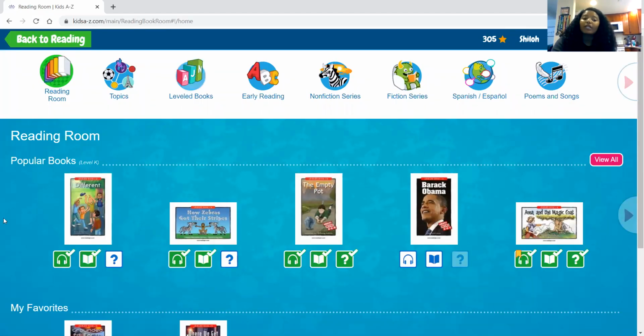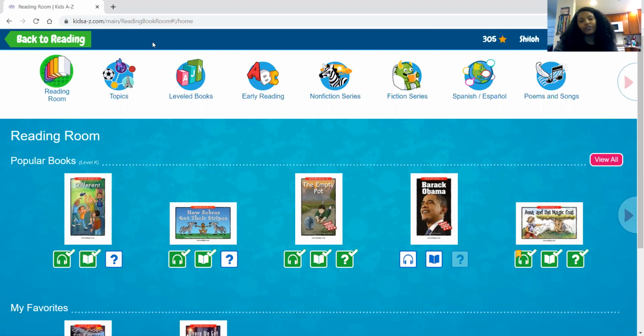And then once they read the book, this part here is just for them to listen to the reading. So the headphone is to listen. This part here is for them to record their reading. So that's fluency reading. And then there are some questions that get answered based off of comprehension of the text that the child has read. And then the beautiful thing about this is I can listen to their fluency reading and then offer some support in reading or words that might be challenging.